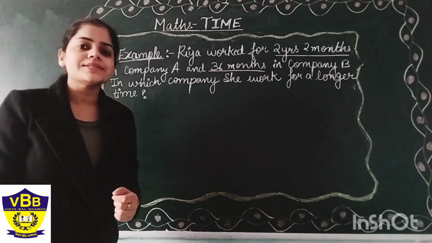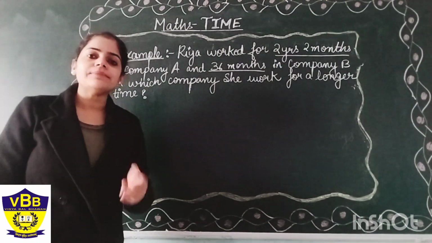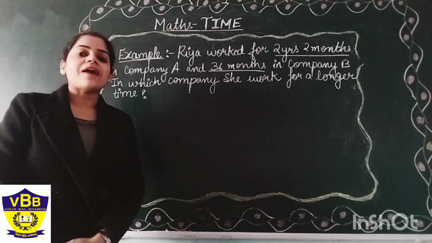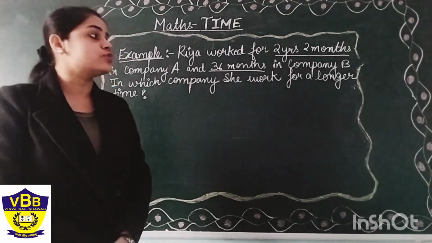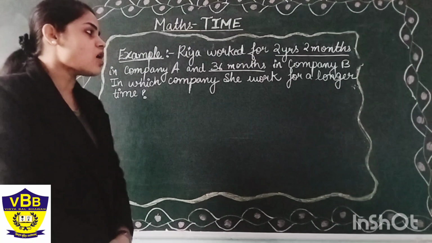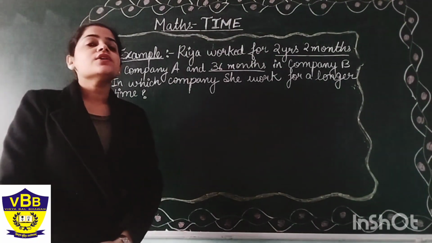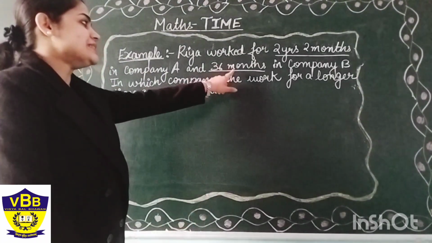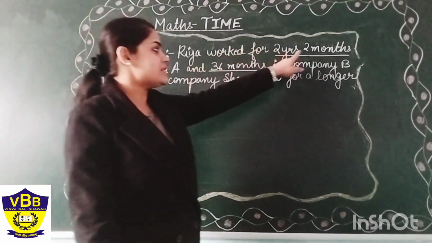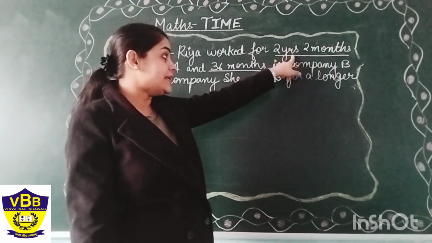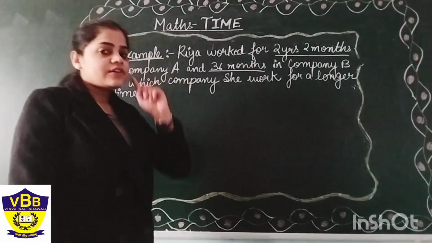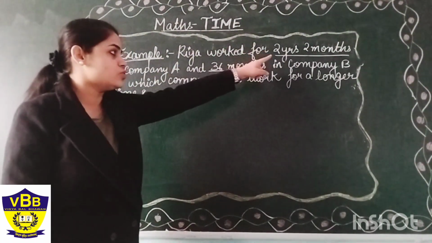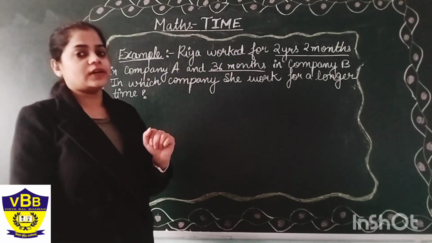So they are asking us in which company she took more time, A or B. What will we have to do here? We have to compare in which company she works longer. So for comparing anything, we have to make it an equal quantity. How to make it an equal quantity? Since this is in months. But is this in full months? No, it is in years and months. So what will we do here? First, we will convert this 2 years, 2 months into months, and then we will compare both the quantities.